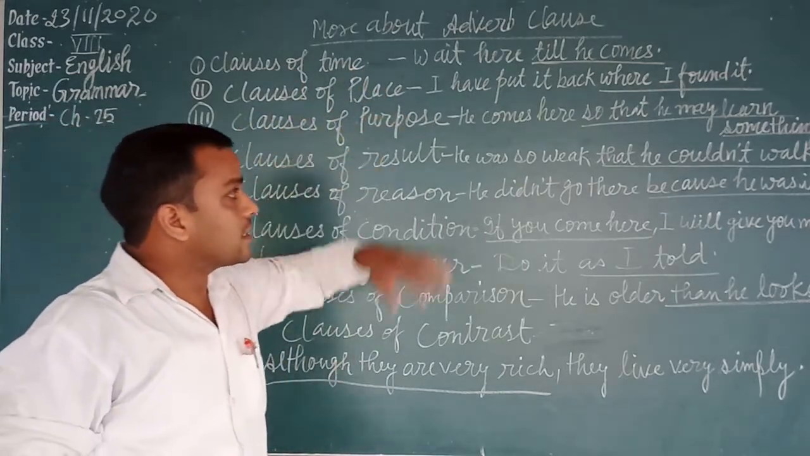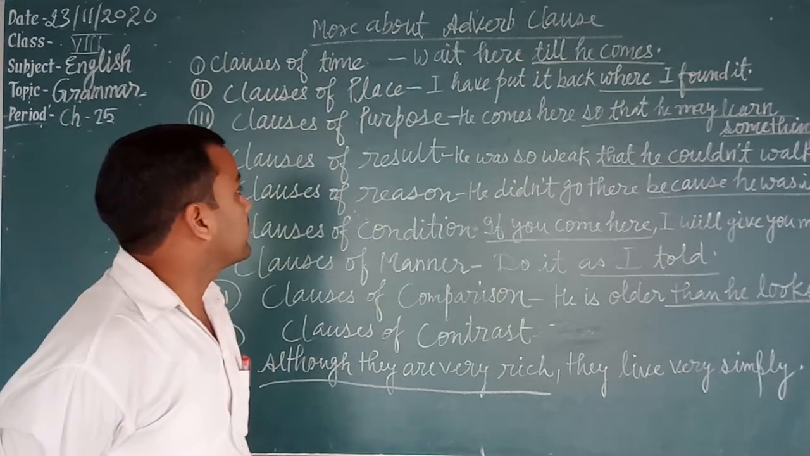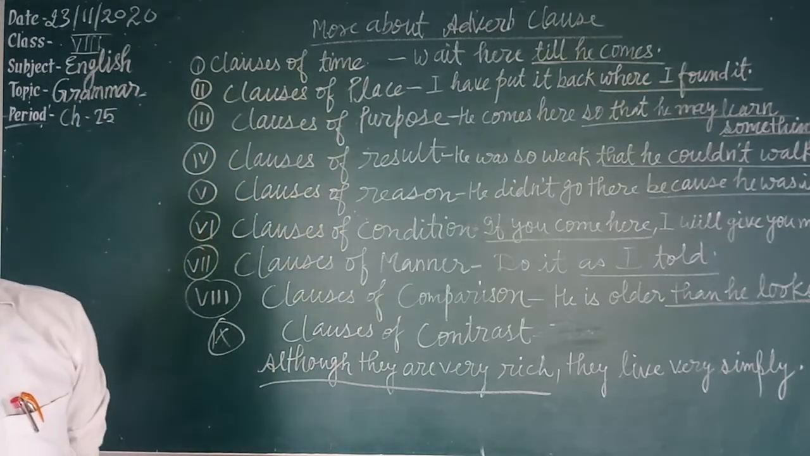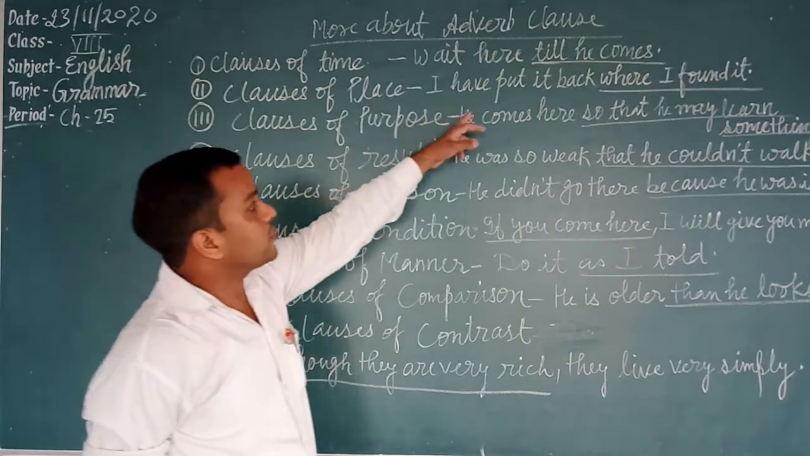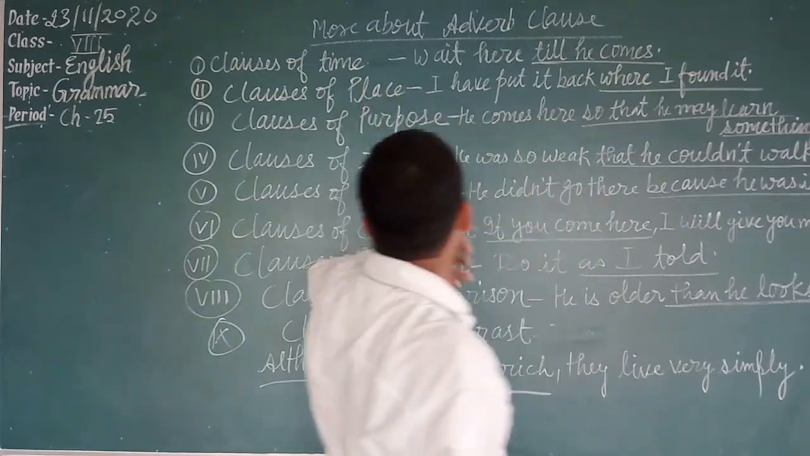Second one is clauses of place. The conjunctions of clauses of place are where or wherever. I have put it back where I found it. Where I found it, clause of place.